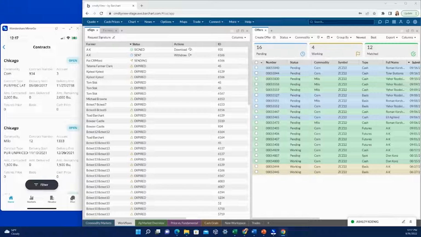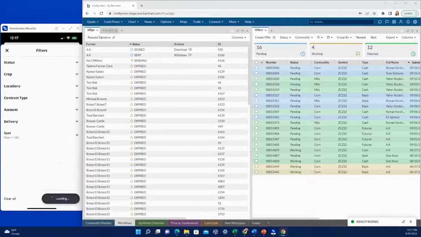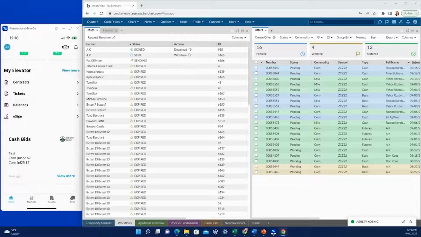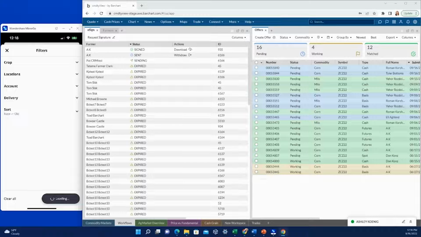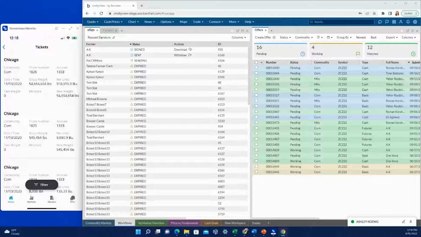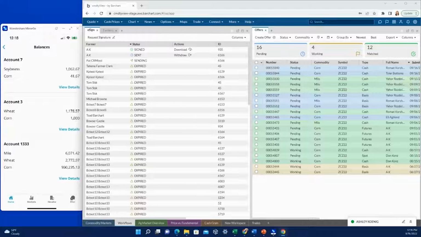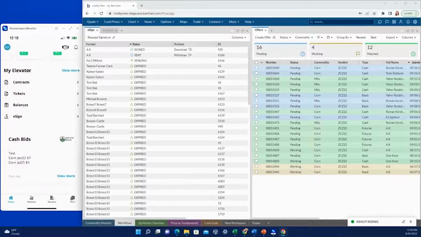Here in the My Elevator section, first we have the contracts. This would be where the farmers can come in and see their open and closed contracts. We do have a filter here where they can sort new to old, old to new, based off of crop. If they have multiple accounts, they can select for just a singular account or a couple. The tickets tab is going to look fairly similar, but just broken down by load. The same filtering capabilities here as well. Balances will pull through all accounts that a farmer is linked to in the admin system or through your ERP system. So farmers only need one login to come in and view all of their information.